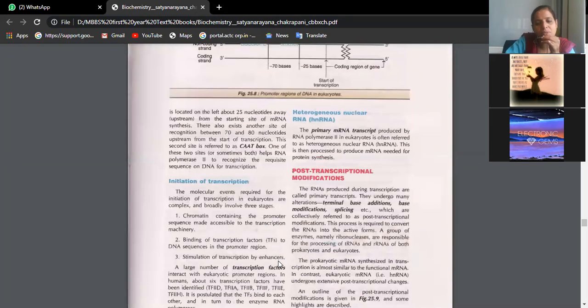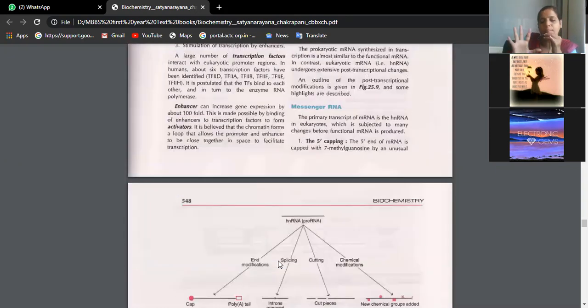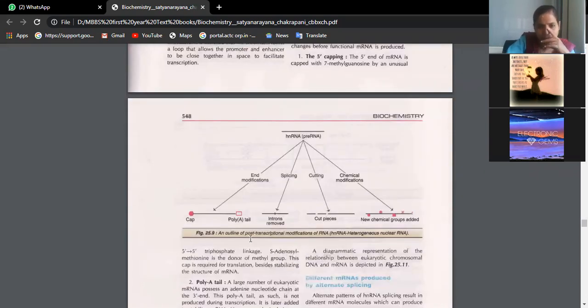Once it comes into the cytoplasm, it is not well defined or organized. Actually, it is in crude form. Many functional groups are there which are not required, and the structure is also too big. This is what is called post-transcriptional modification.